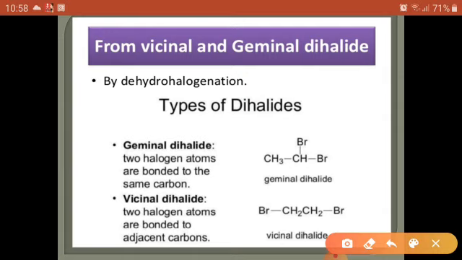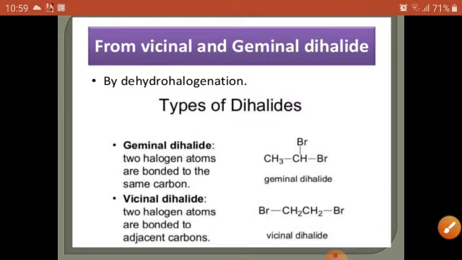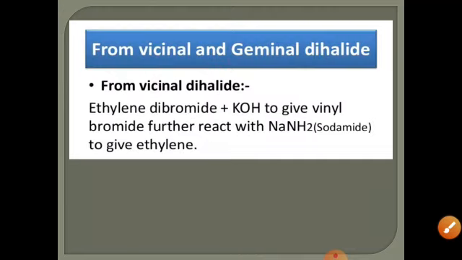Here, these two halogens are attached to the same carbon. It is known as geminal dihalide. Here, these two halogens, bromine and bromine, are attached on adjacent carbons, so it is known as vicinal dihalide. From vicinal dihalide, elimination of two molecules of hydrogen halide from two adjacent carbons gives an alkyne.